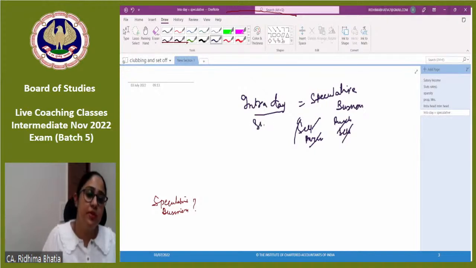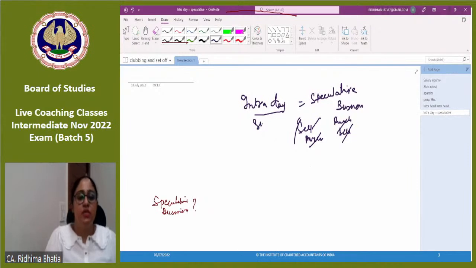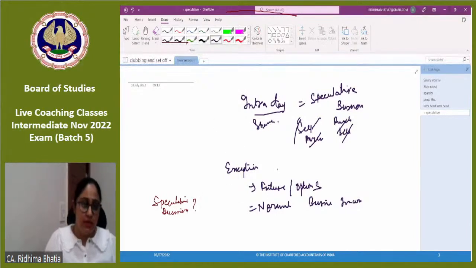ठीक है, intraday dealing of shares in the same day. Intra means same day settlement of shares में same day buy sell करके you are not actually taking the delivery, but buy sell करके you are setting it off. That is called speculative business. But exceptions क्या है? Trading in futures and options. If you're trading in futures and options, that is your normal business income. That is not your speculative income. Trading in futures and options is not your speculative income, but yes, trading in intraday is your speculative income.